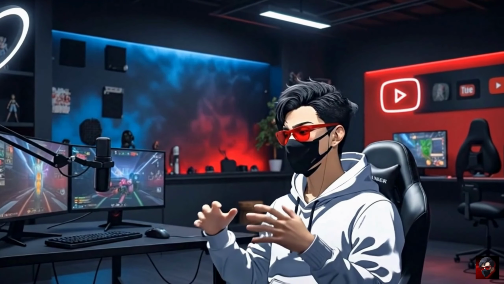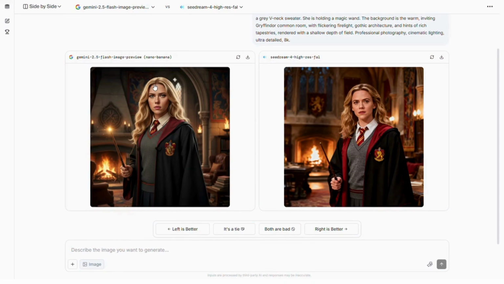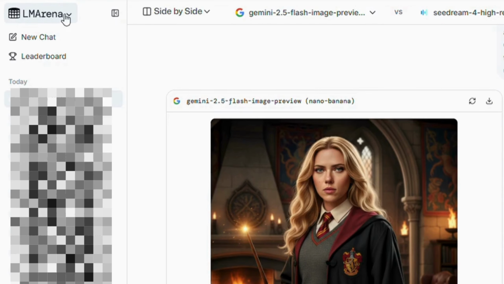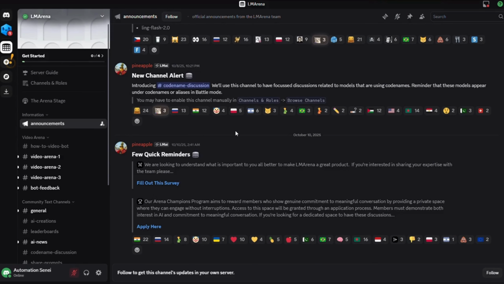And now let's generate some amazing videos. In order to generate the video, you need to click here on the sidebar and then click on join Discord, and then you'll be taken to their Discord server. And once you arrive at the Discord server, on the left hand side you'll see three channels: Video Arena 1, 2 and 3. These are the channels where you can actually generate the videos. So let me show you simply how.